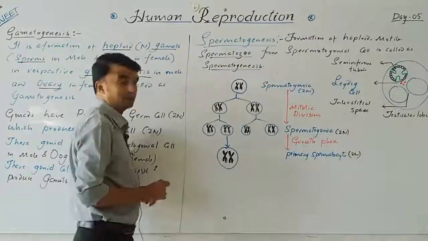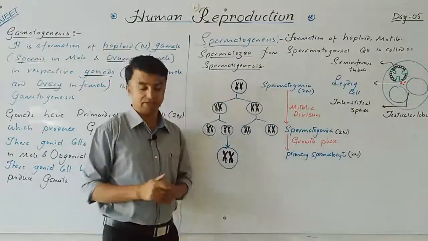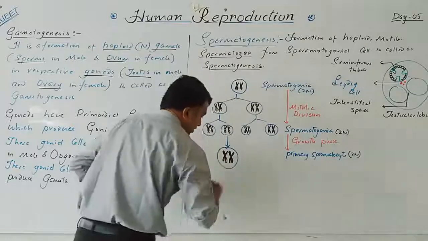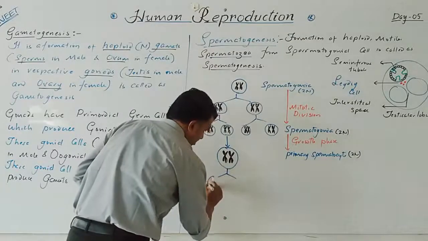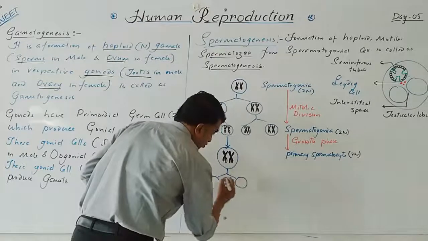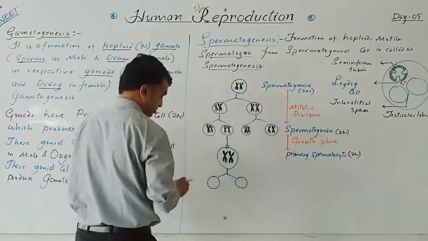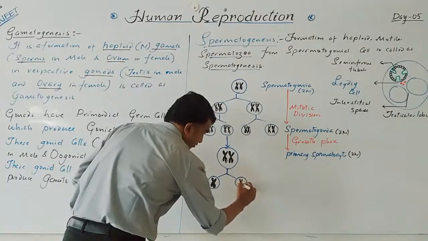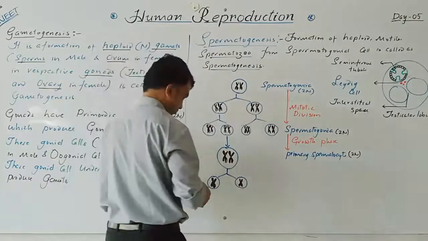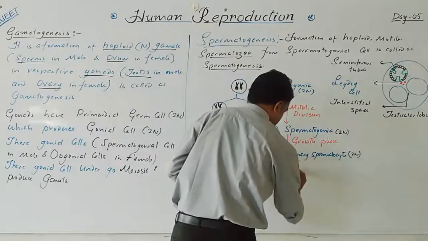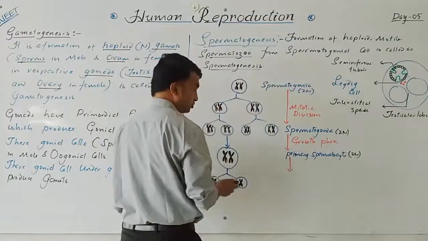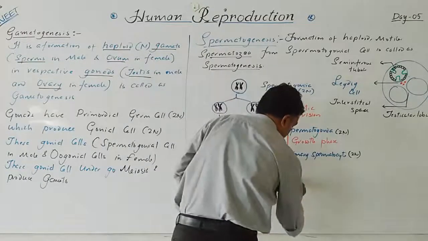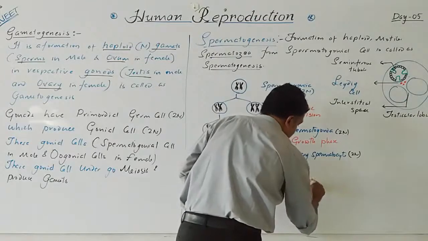Now this primary spermatocyte undergoes meiosis. It undergoes the first meiotic division, where the actual reduction of chromosome number occurs, and produces two haploid cells. Now these contain only a single set of chromosomes. So the primary spermatocyte undergoes the first meiotic division and produces the secondary spermatocyte.